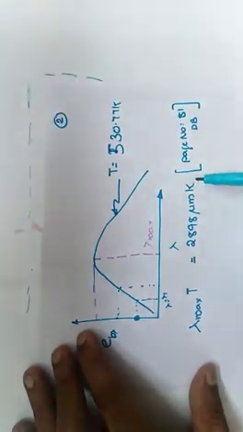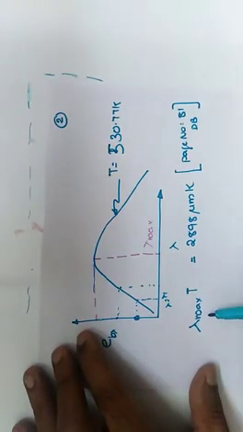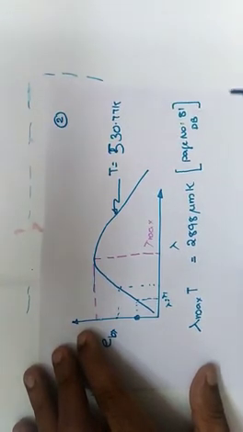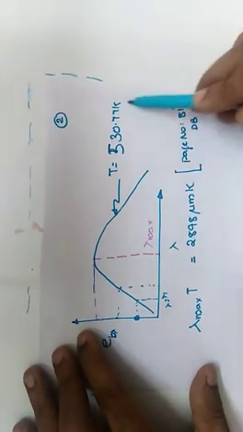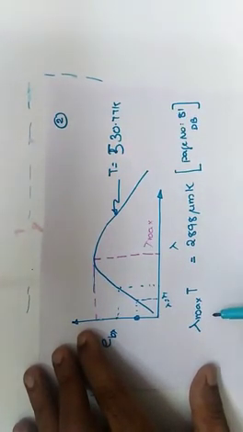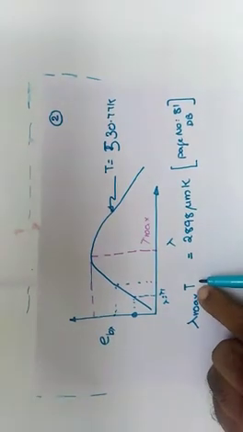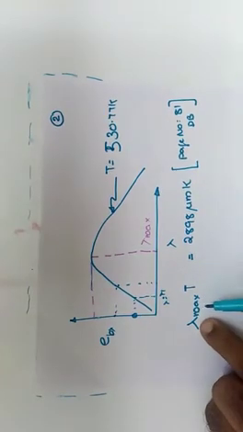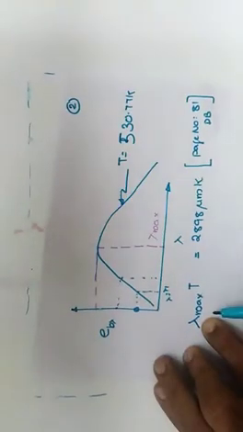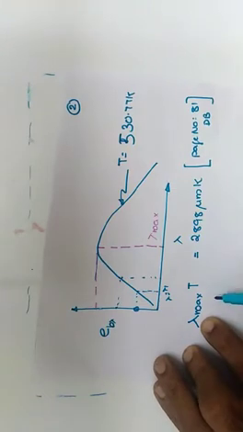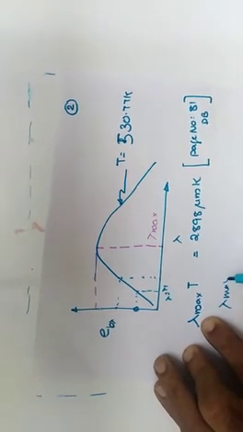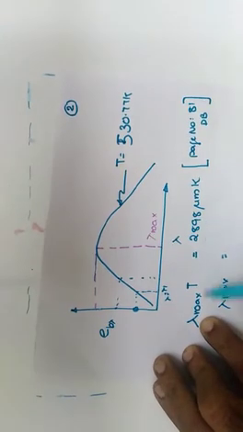Wien's displacement law states that lambda max into T equal to 2898 micrometer Kelvin at a particular temperature, whatever may be the temperature. So here the temperature is 530.77 Kelvin. Lambda max into T equal to 2898 micrometer Kelvin. Temperature is known. We have to calculate the lambda max. So you substitute in this equation, you will get the value of lambda max. Please substitute in this expression and get the value of lambda max.